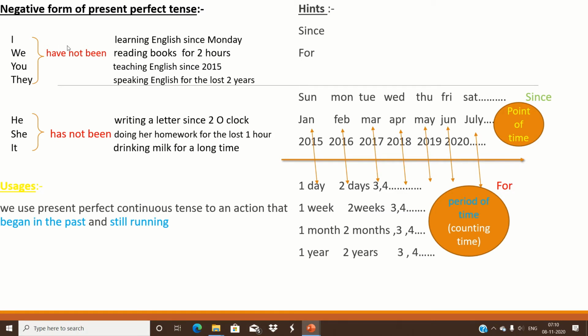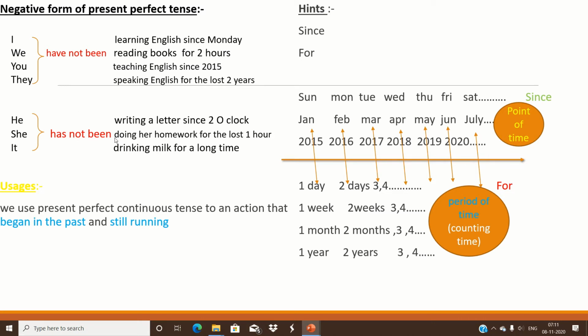I have not been learning English since Monday. We have not been reading books for 2 hours. You have not been teaching English since 2015. They have not been speaking English for the last 2 years.